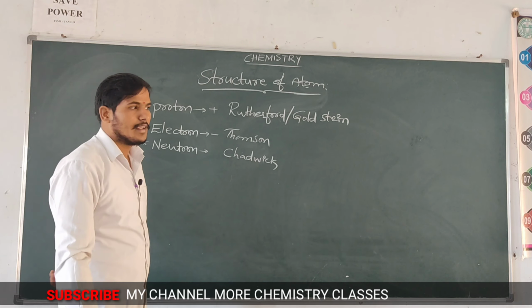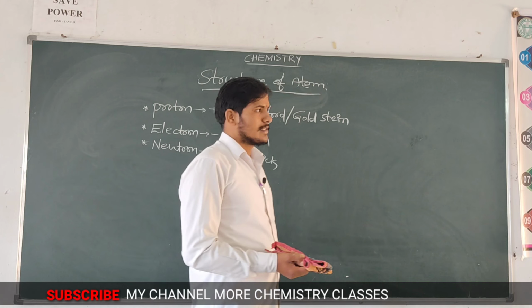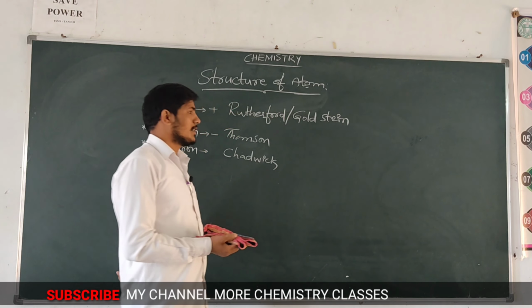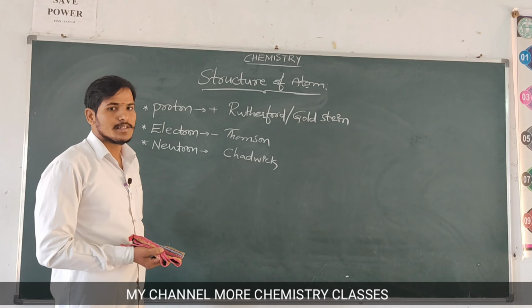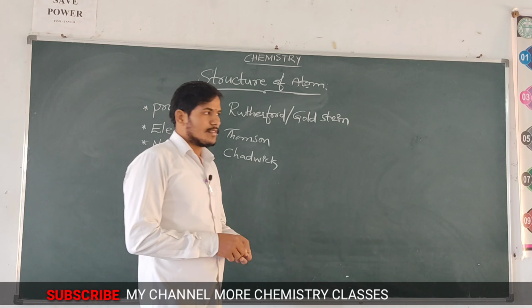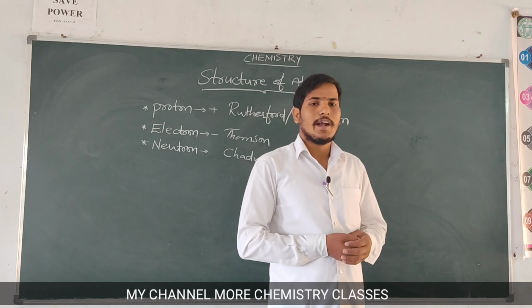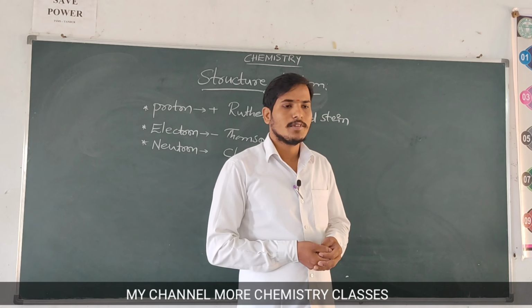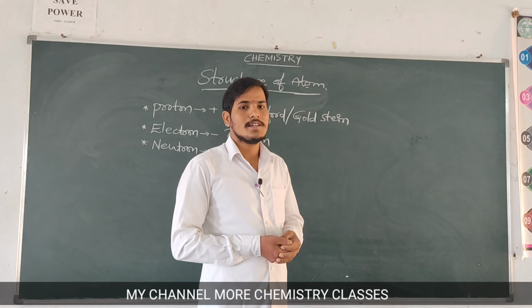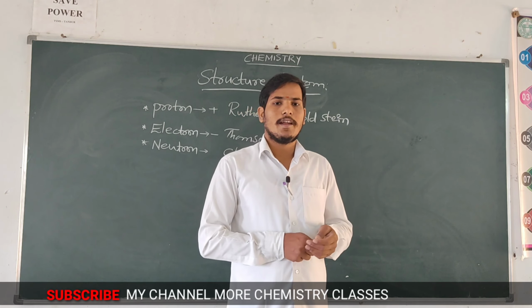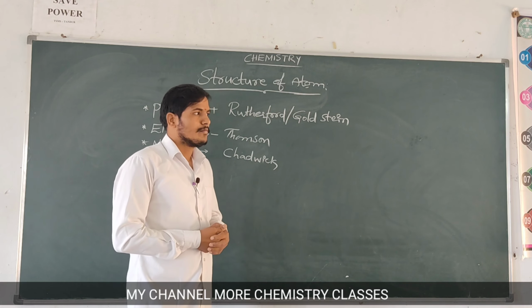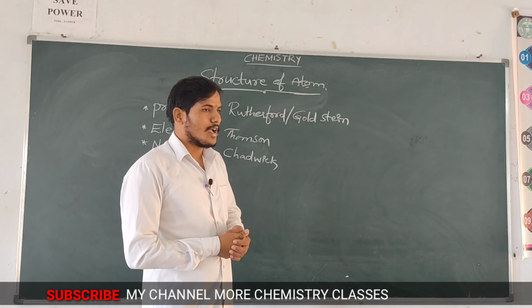You have already learned about the three subatomic particles and how these are arranged in different atoms in the previous class, that is class 9th. In that, the Thomson model of atom, the Rutherford model of an atom with the alpha particle scattering experiment, and Bohr's model of hydrogen atom, you have already studied.